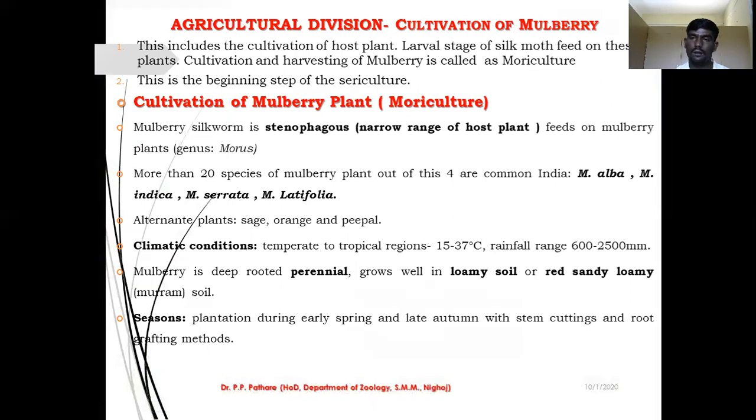With your suitable requirement or availability of plant material, you can choose any one from these and start the cultivation of mulberry plants. Samajhte? Do you understand? Okay.